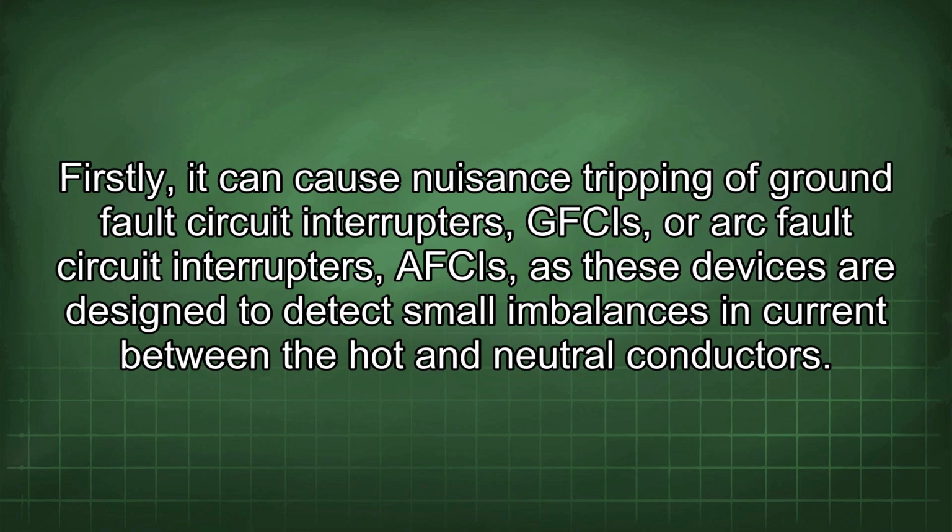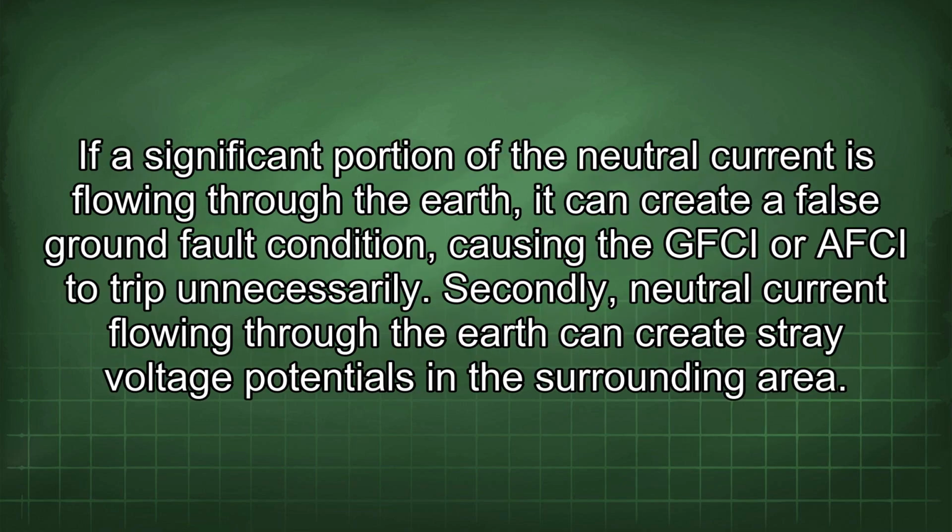Firstly, it can cause nuisance tripping of ground fault circuit interrupters, GFCIs, or arc fault circuit interrupters, AFCIs, as these devices are designed to detect small imbalances in current between the hot and neutral conductors. If a significant portion of the neutral current is flowing through the earth, it can create a false ground fault condition, causing the GFCI or AFCI to trip unnecessarily.